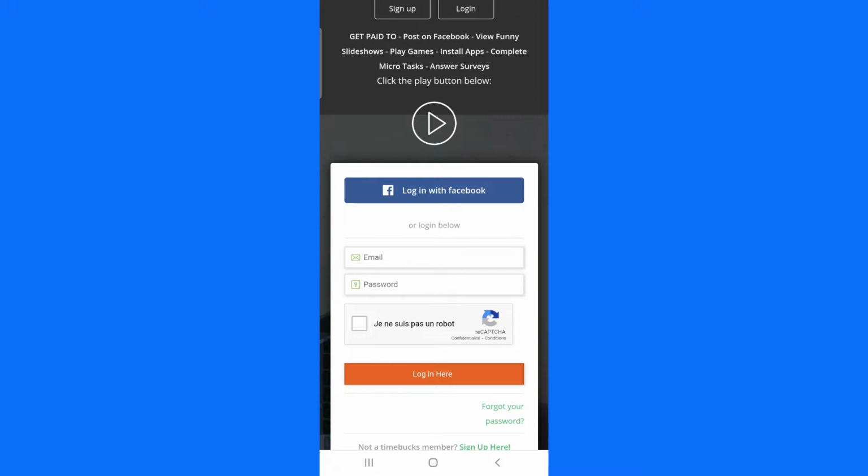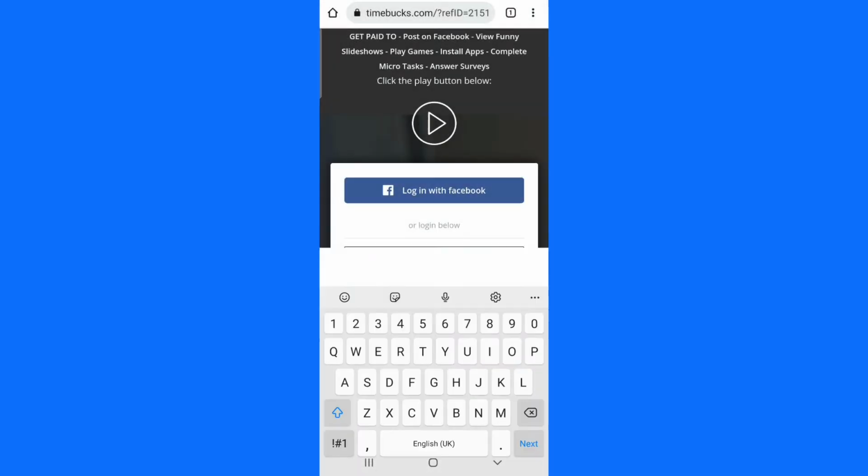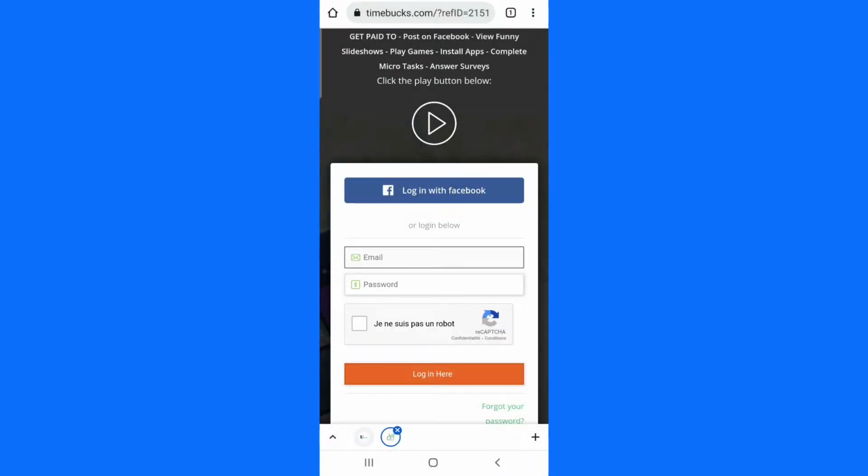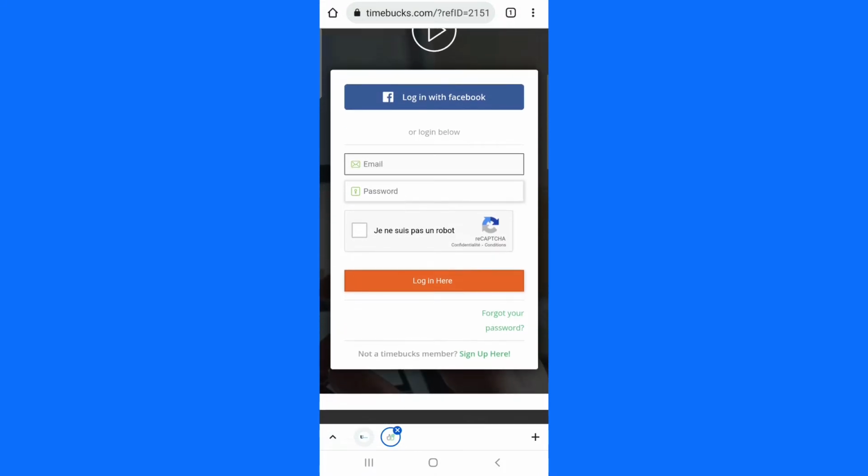So to sign up, just enter your email account and enter your password there, and you are good to go. Once you have entered all that information, accept that you are not a robot and click on register. You see register at the bottom. You click on register and it will sign you up immediately.